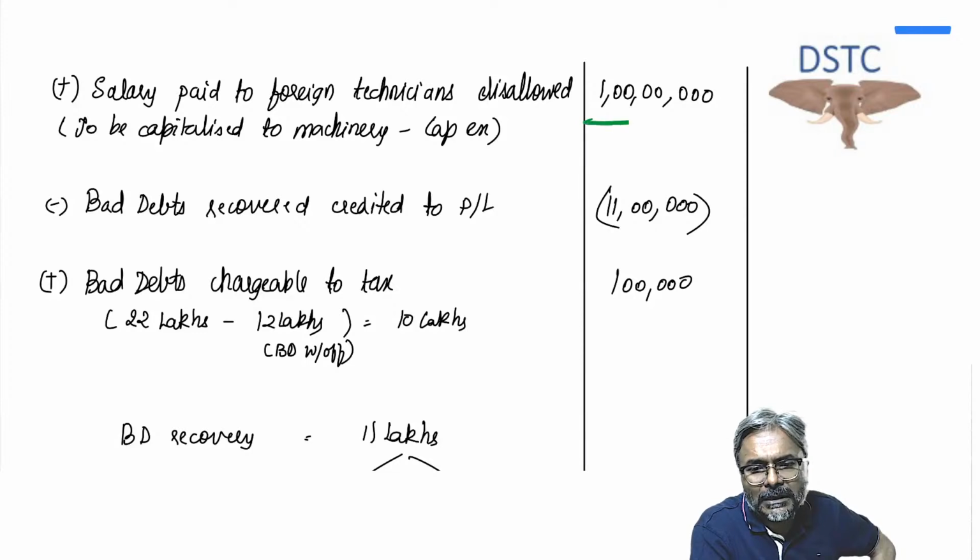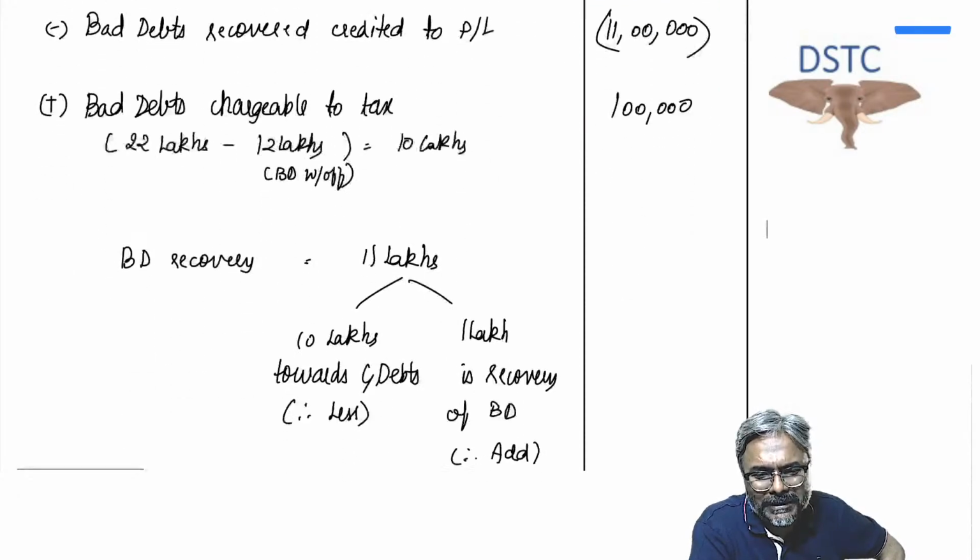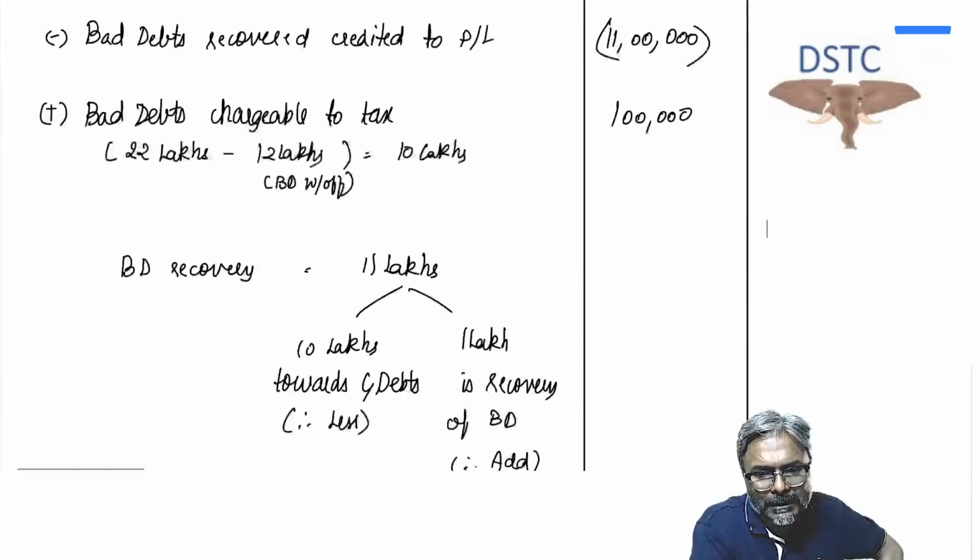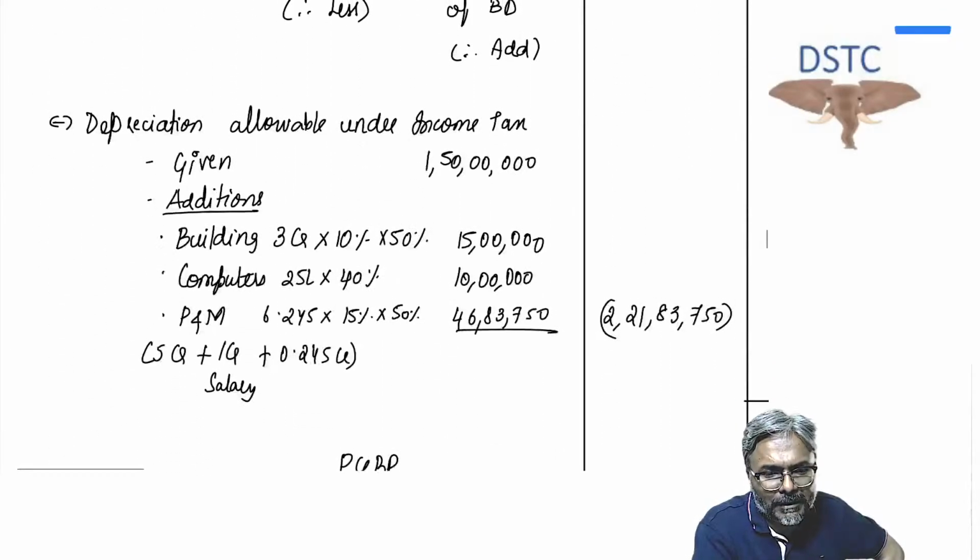Salary paid, again disallowed. Why? It is to be capitalized with the cost of plant and not allowed as deduction. It is to be capitalized as a cost of plant and not to be allowed as deduction. Bad debt, students, we will do it last. Bad debts part. Now you come to this depreciation allowable under the income tax law.